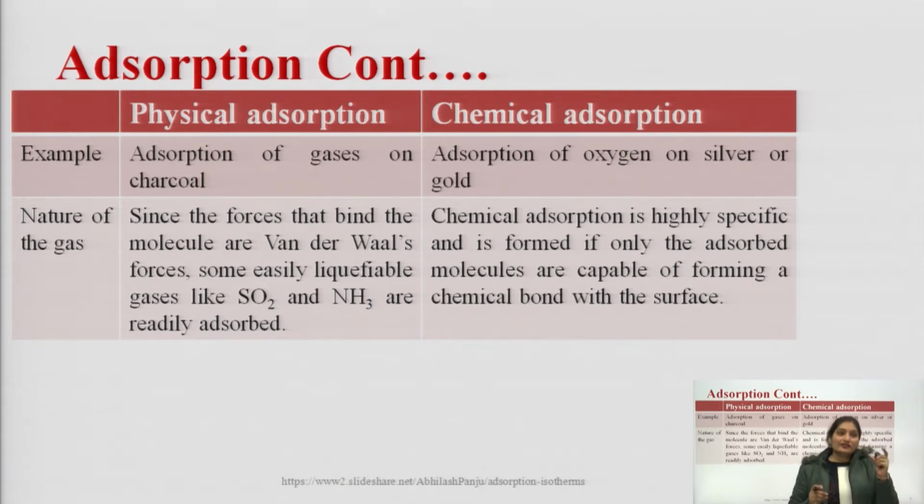In case of physical adsorption, since the forces that bind the molecules are van der Waals forces, some easily liquefiable gases like sulfur dioxide and amines are readily adsorbed.